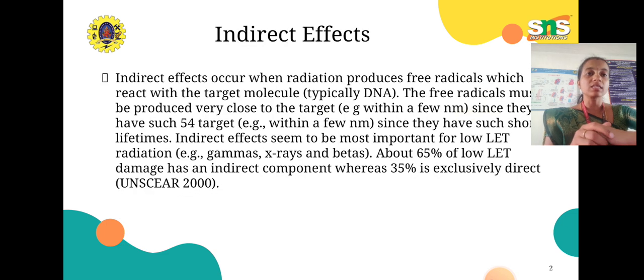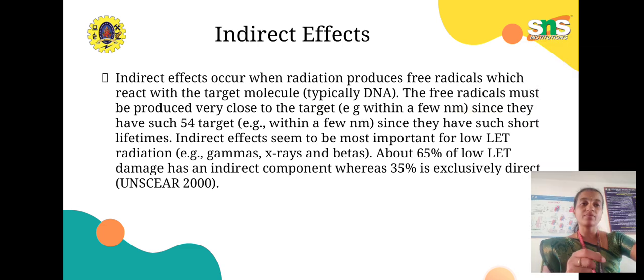Next is the indirect effect. What is an indirect effect? An indirect effect occurs when radiation produces free radicals, which react with the target molecule, which is DNA.